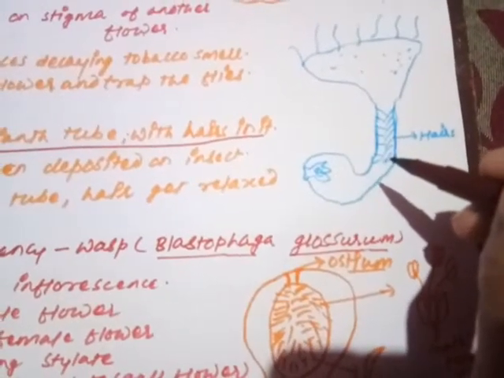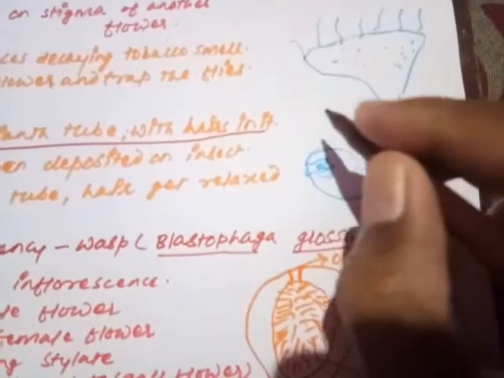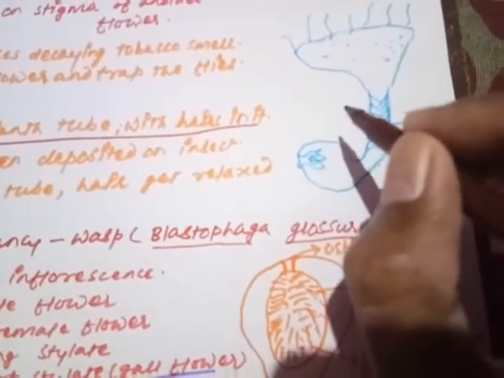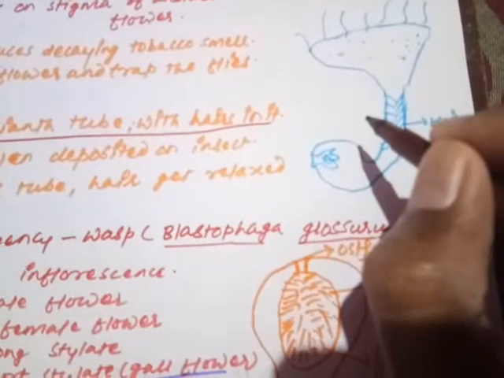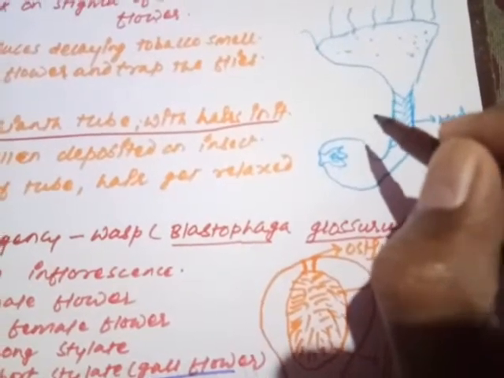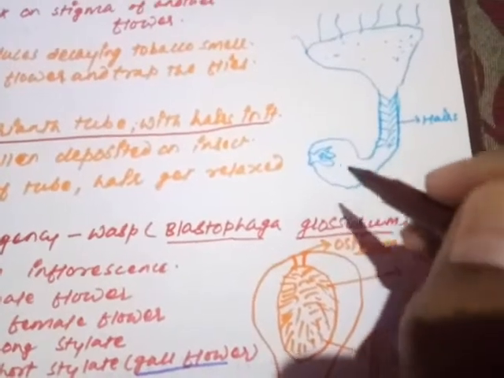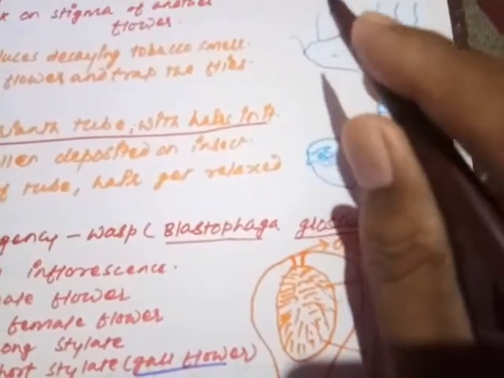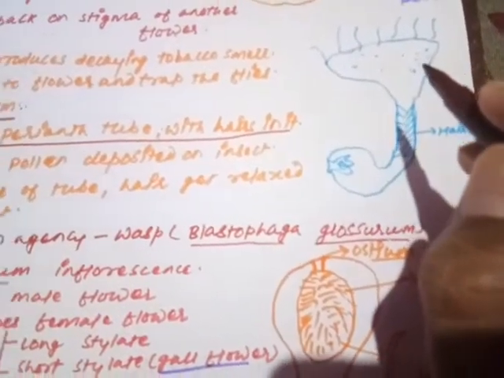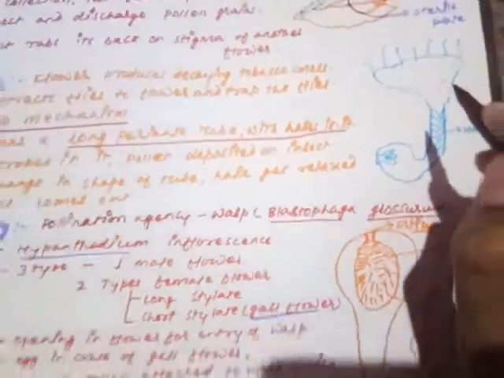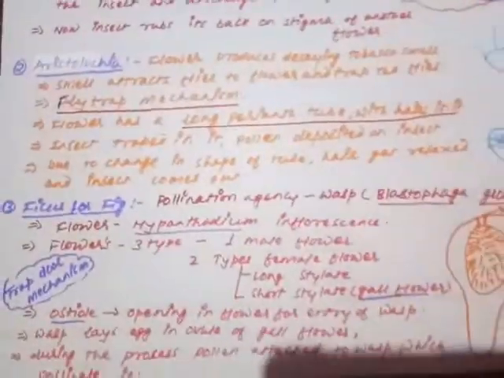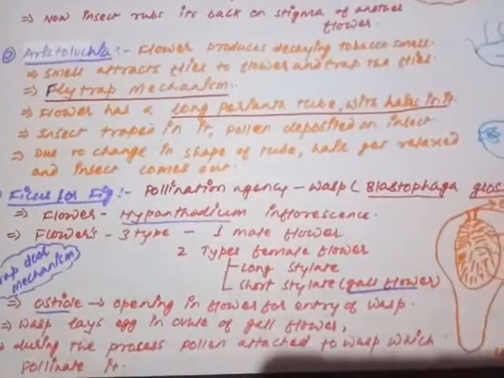At the time of the insect's release, the direction of the perianth tube is changed. The hairs get relaxed, and when the hairs relax, the insect can move out. Once again, whenever it sits on the female flower, it will pollinate it and transfer the pollen grains to the female flower. Is it clear to you?